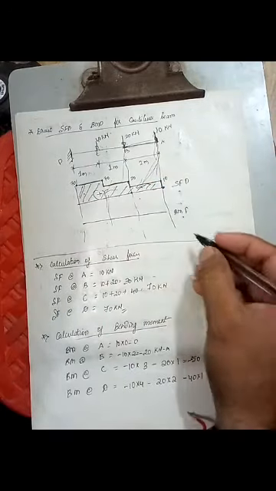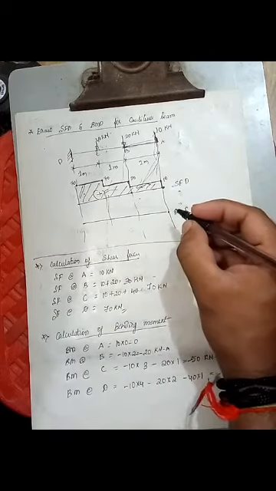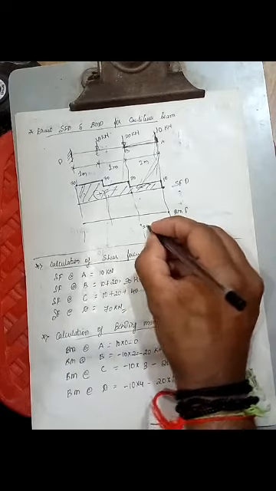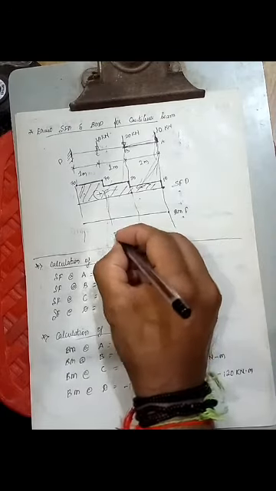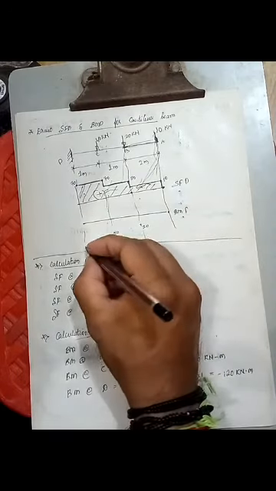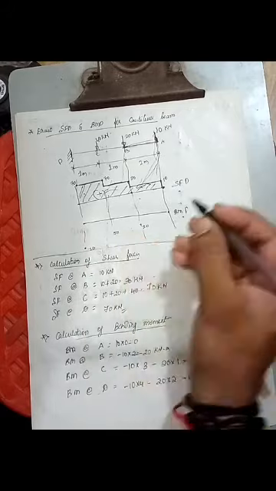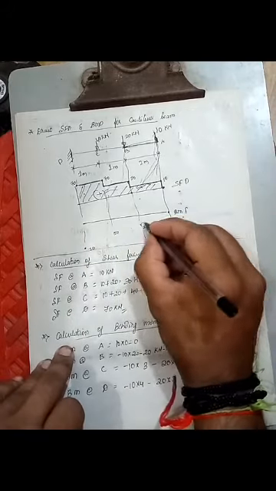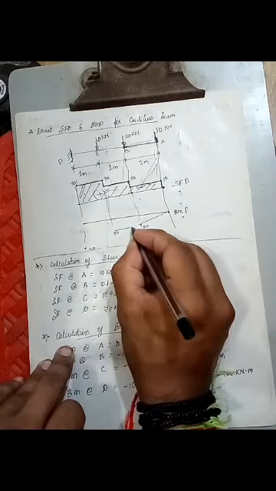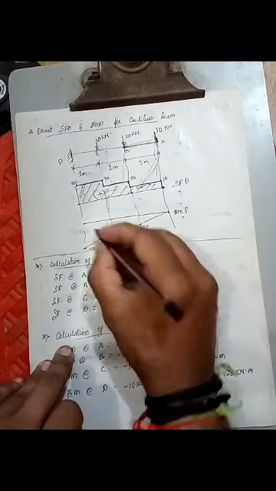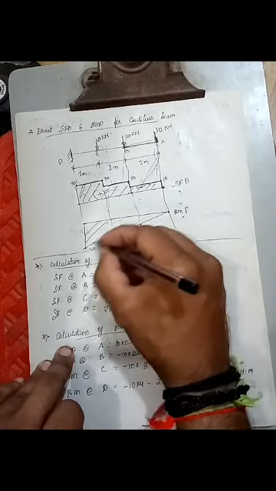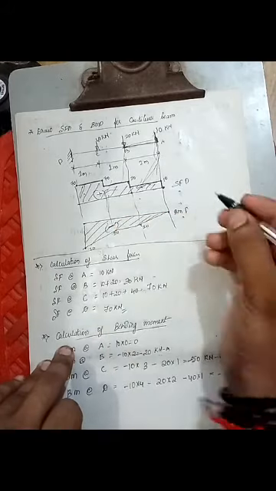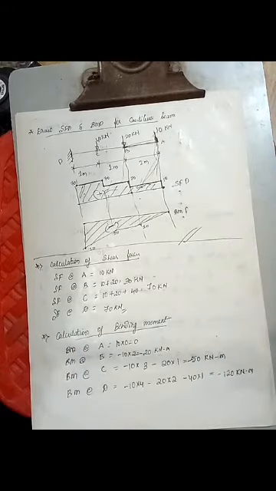Next, bending moment at A is 0. Bending moment at B is minus downwards 20. Bending moment at C is 50. Bending moment at D is 120. So since it is here straight, this will be straight incline. Straight and straight. So this is negative downwards. So like this you have to solve the problem.